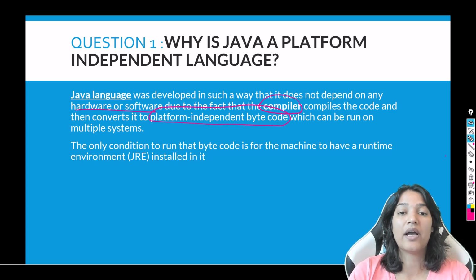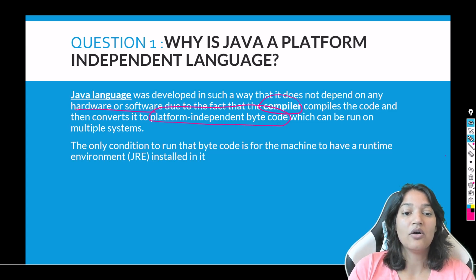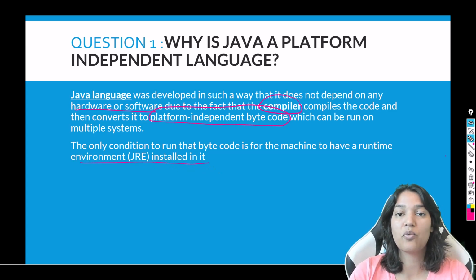So that is why Java is very popular, and also why it is called a platform independent language, which means you can write a Java program on one machine, but it can execute on any other machine as long as that machine has JRE installed on it. The only condition to run that bytecode is for the machine to have a runtime environment installed. That is what makes Java a platform independent language.